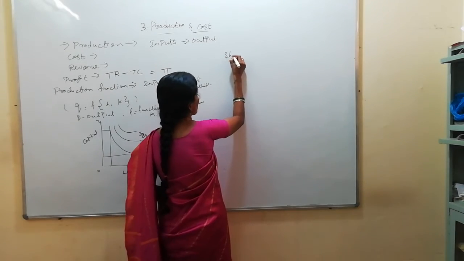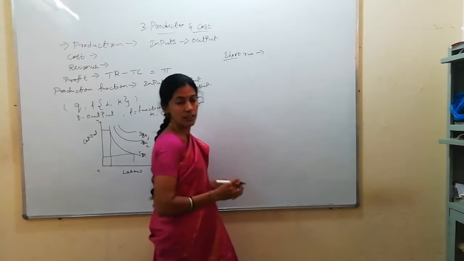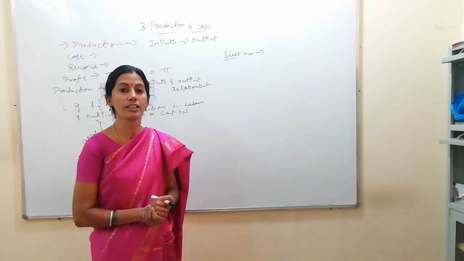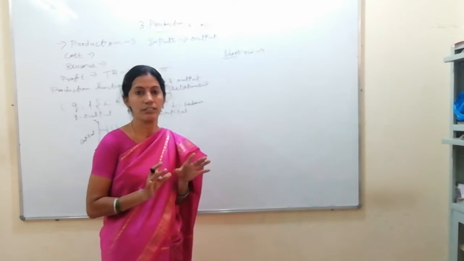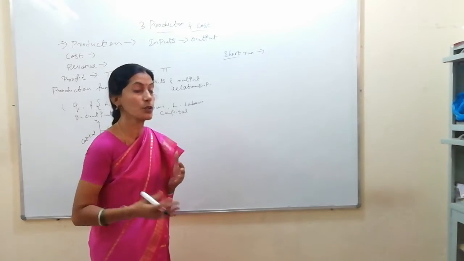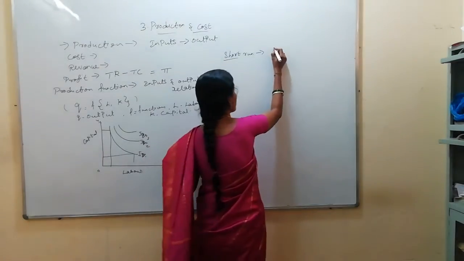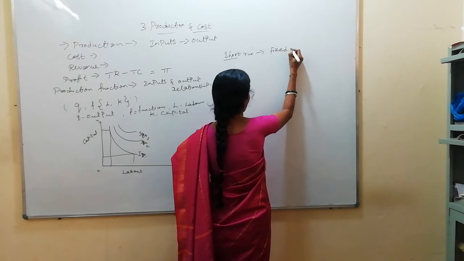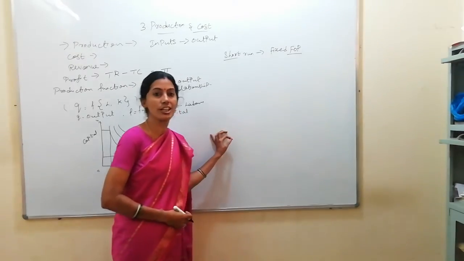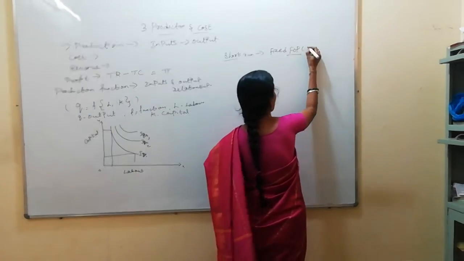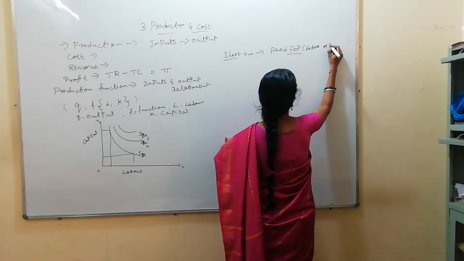Short run: in the production process, in the short run you can't vary all the inputs. You know the factors: land, labor, capital, organization. Short run denotes it can be a week or month. It won't denote a year. So in the short run, all the factors of production are fixed, which is also known as fixed factors of production, FOP. You remember I used to write the short form. FOP denotes factors of production. I will write once again, and next time onwards I am not going to write factors of production.